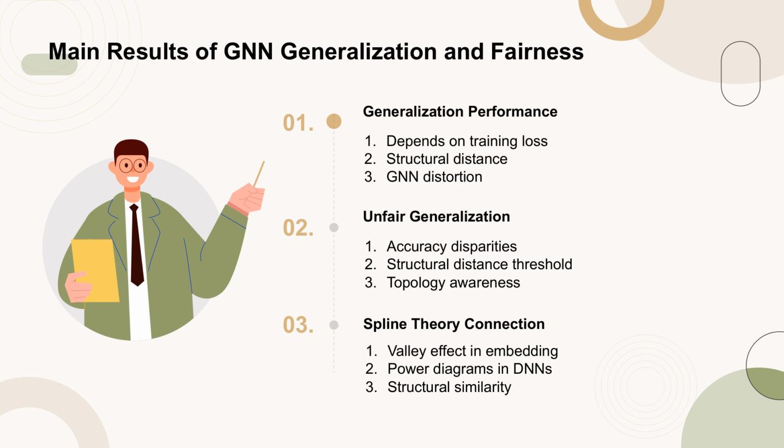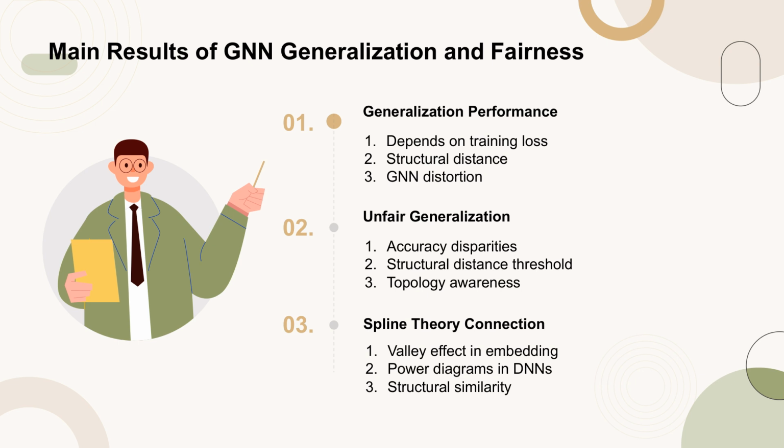This reveals a new perspective on the link between topology awareness and generalization performance in GNNs. Theorem 2 further shows that GNNs exhibit unfair generalization performance when comparing subgroups with significant structural distance differences to the training set. This leads to accuracy disparities among different subgroups, with performance being better for those structurally closer to the